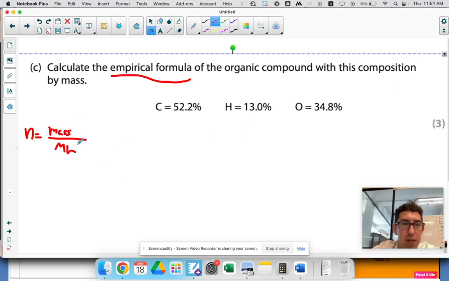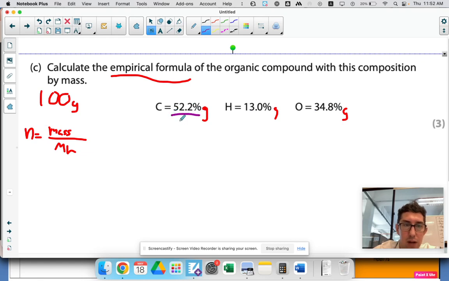Well, pretend we do. If you ever get given percentages in an empirical formula question, just pretend that these are grams. Or you could imagine what happens if we had 100 grams. If I had 100 grams and 52.2% is carbon, how many grams do I have? Obviously 52.2 grams. So just pretend these are all grams. So we know the masses of each of them. We can use the periodic table to work out the MR.